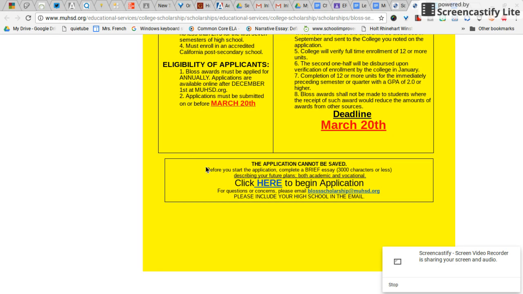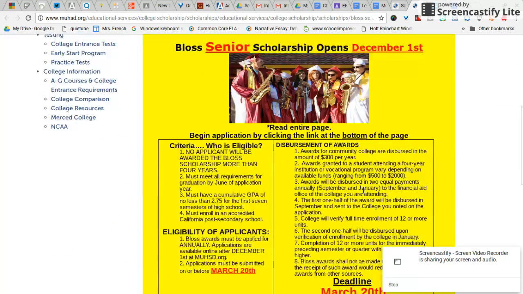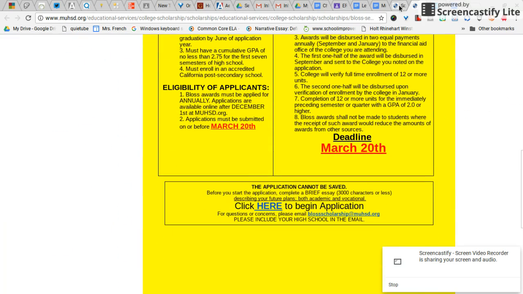So if I were a student and I was thinking, I'm going to go ahead and do this, I'm going to apply for the BLOS scholarship. So go ahead and copy this if it will let you. And it won't for whatever reason. So what you could do is take a screenshot of it. I'm not going to do that right now. You guys know how to take a screenshot. I just taught you how to do that.